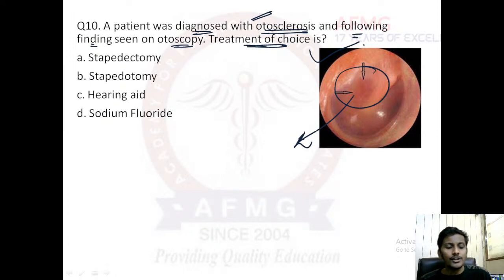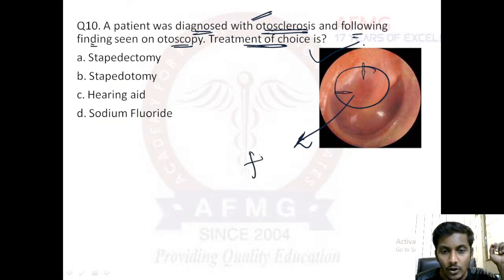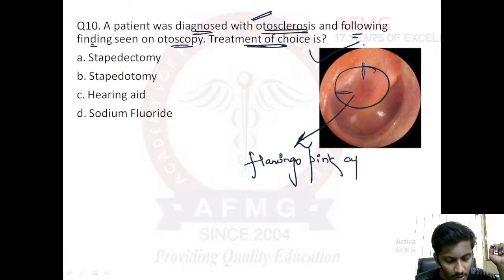And this pinkish hue on the tympanic membrane is due to... anybody? Please remember, this is known as the flamingo pink appearance. Very good, Komal. It is Schwartz sign.